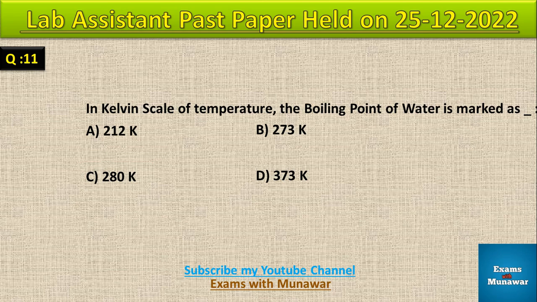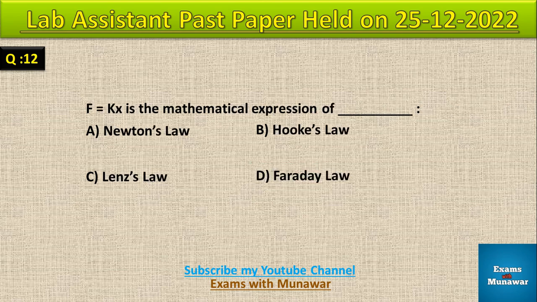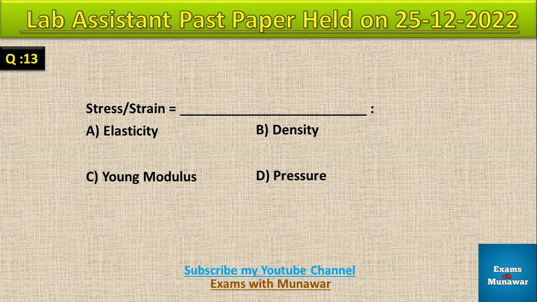Question number 11, in Kelvin scale of temperature the boiling point of water is marked as dash. Correct answer D, 373 Kelvin. Question number 12, F is equal to K x constant is the mathematical expression of dash. Correct answer B, Hooke's law. Question number 13, stress divided by strain is equal to dash. Correct answer C, Young modulus.